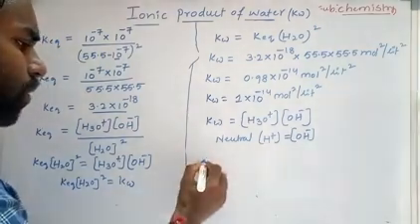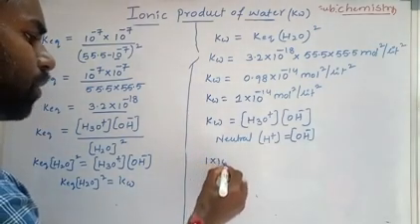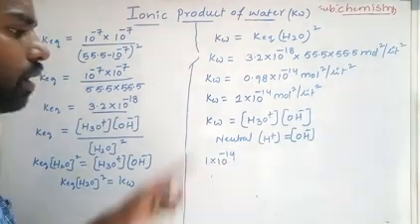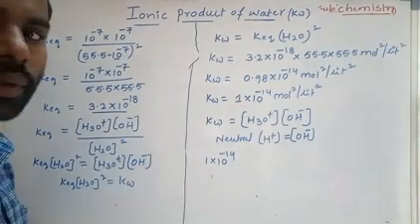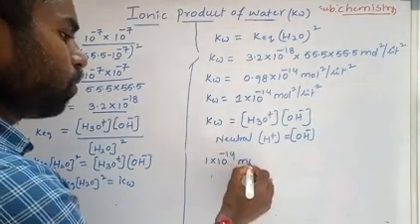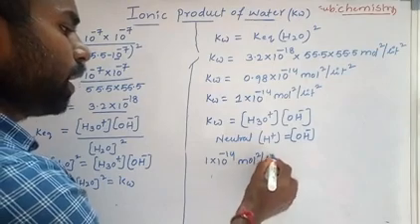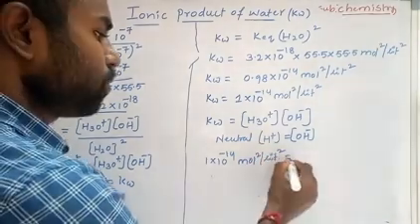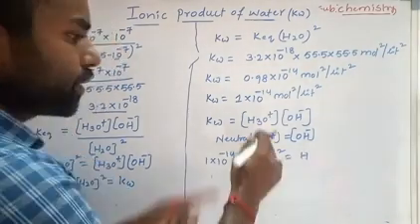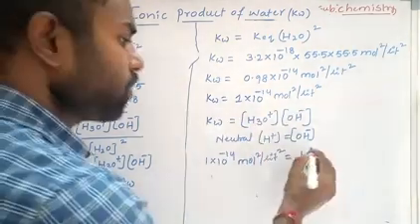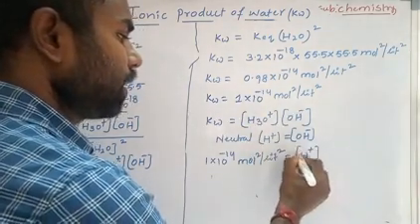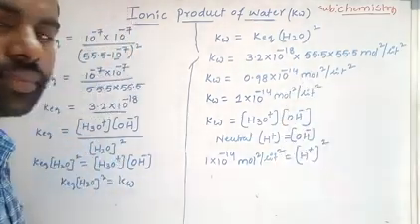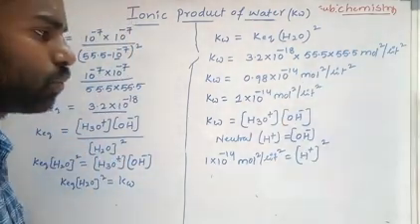So Kw equal to 1 into 10 to the power of minus 14 mole to the power of 2 by liter to the power of 2 equal to H plus ion concentration equal to OH minus ion concentration. Then we can write H plus to the power of 2.